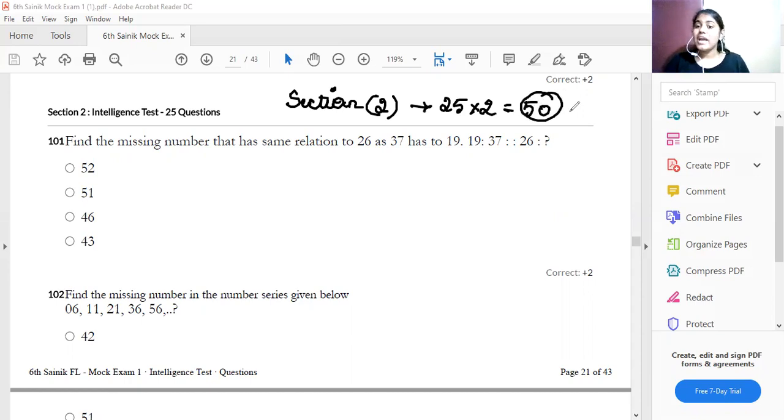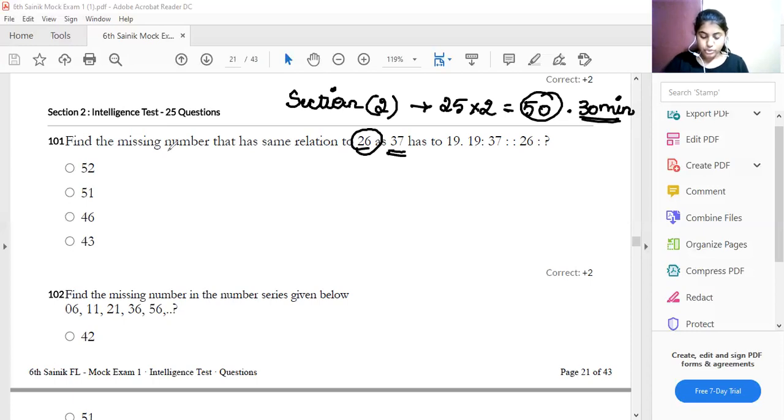And the time allotted for this paper is only 30 minutes, that is half an hour. It is very easy to solve if you remember what we have solved in the previous classes. The first question is: find the missing term in relation to 26, given the ratio 19 is to 37 is to 26.